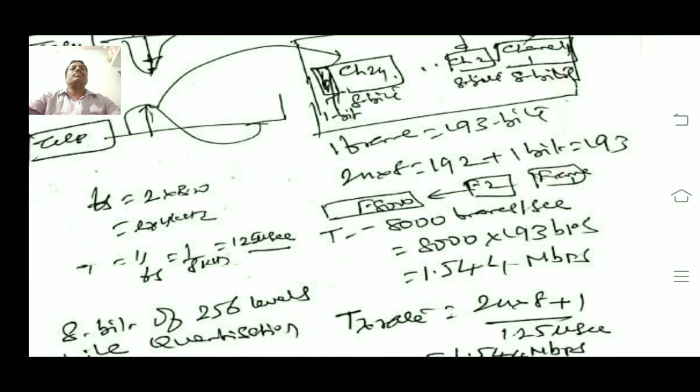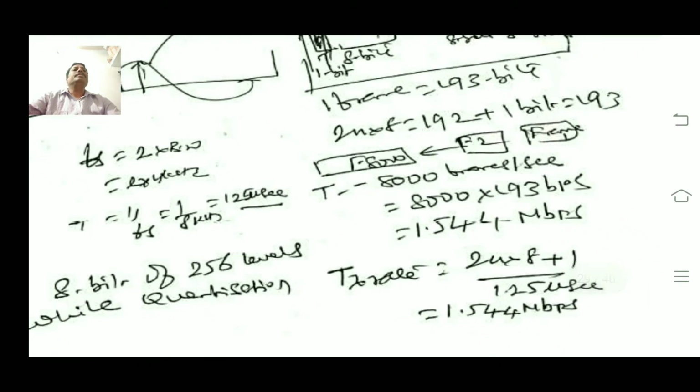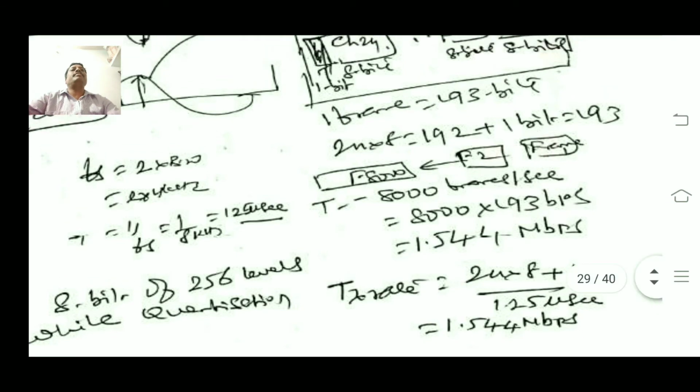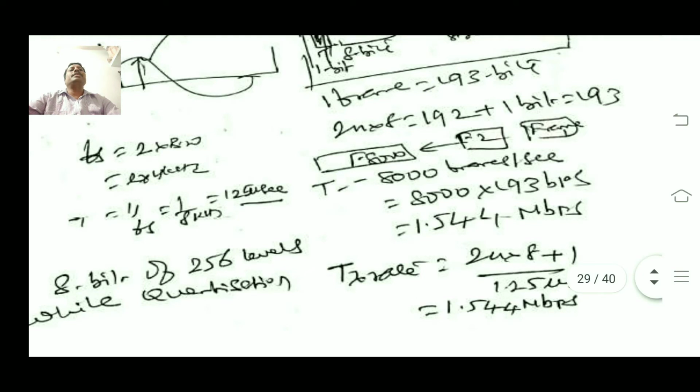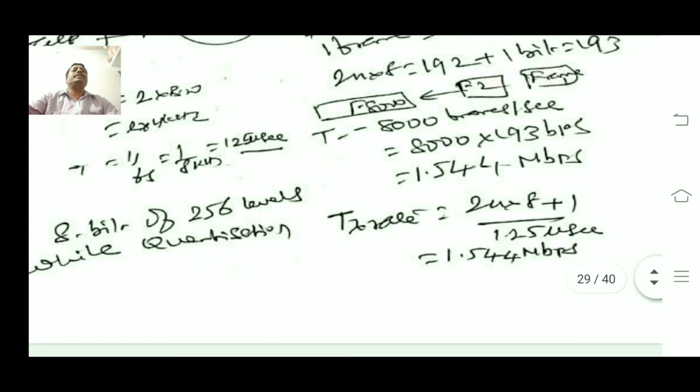Each channel represents 8 bits, and it consists of 193 bits in total. 24 channels, each of 8 bits, gives 192 bits, and 1 bit is reserved for synchronization purposes. Total 193 bits here. These 193 bits are for 8,000 samples per second, so we are going to get 1.544 megabits per second. This is how we calculate the T1 carrier data speed.